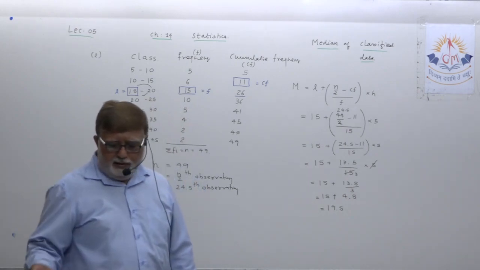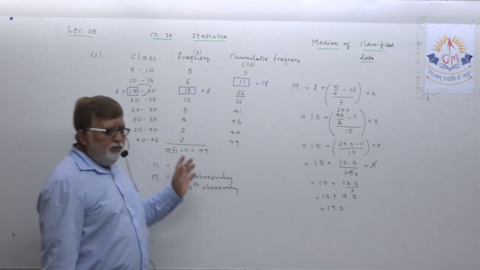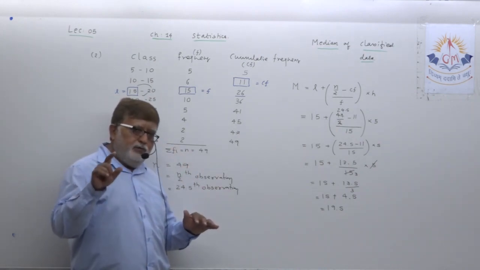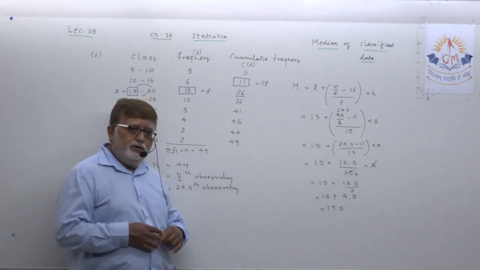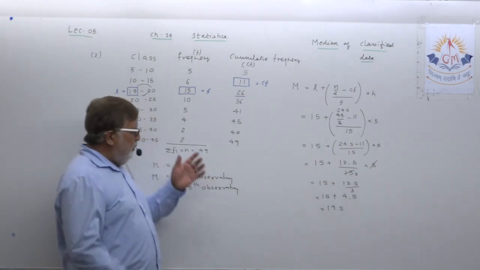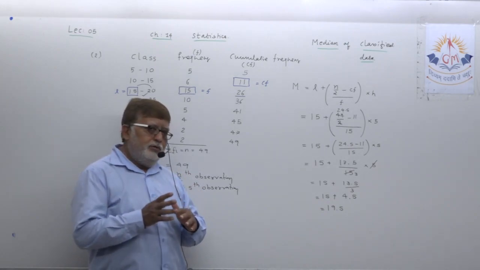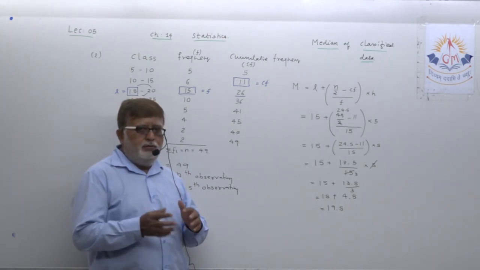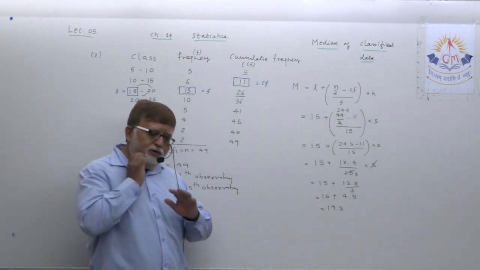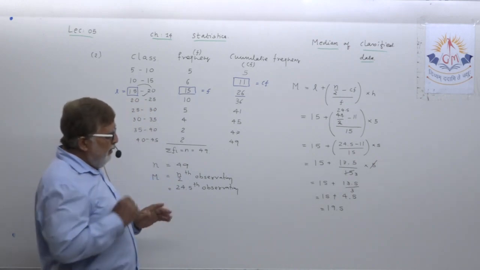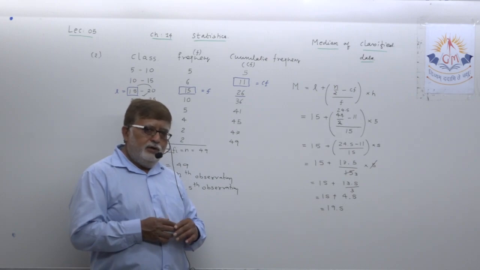So what we are targeting now might be very useful when we come across self-learning practice 7, where you are given a frequency distribution and you have to convert it into less than type or more than type. What we are going to do in today's homework, you will understand when I deliver homework at the end.